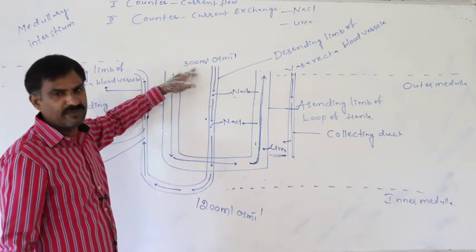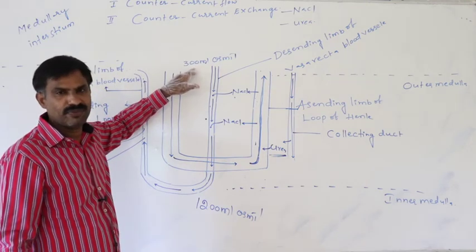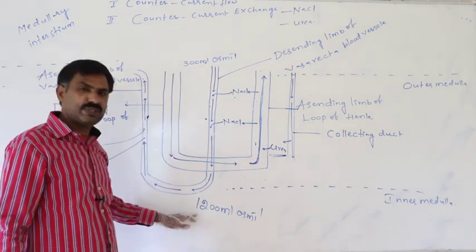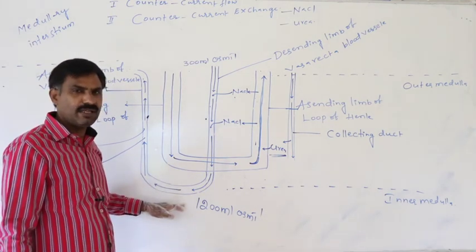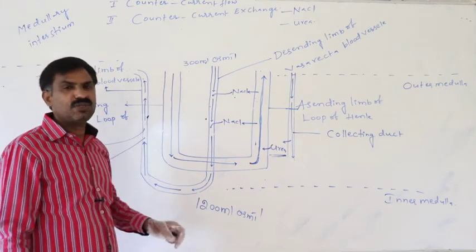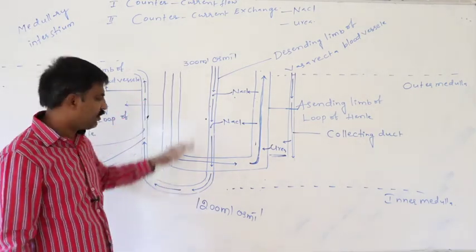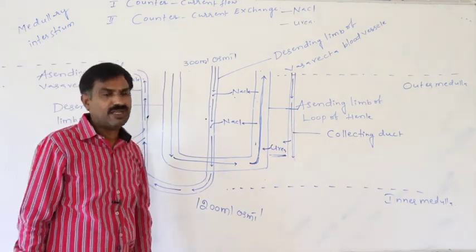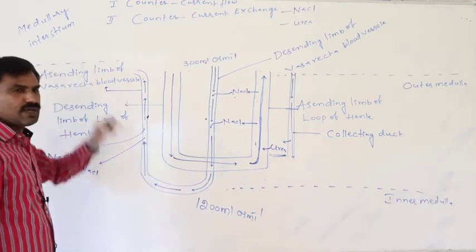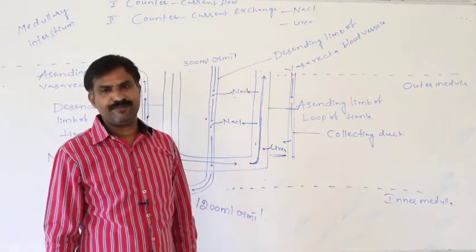In outer medulla, this medullary interstitium concentration may be 300 milliosmol, but gradually it increases to 1200 milliosmol at inner medulla. What is the reason for the gradual increase of medullary fluid concentration from outer medulla to inner medulla? That is nothing but counter current exchange. This is also called the medullary osmolarity.